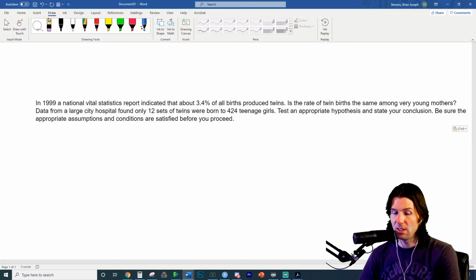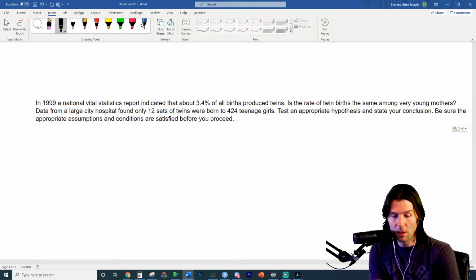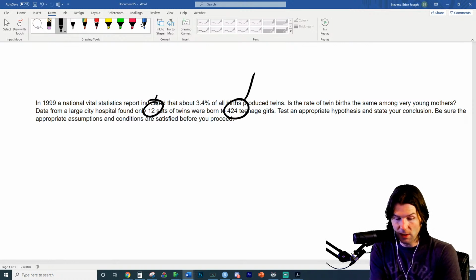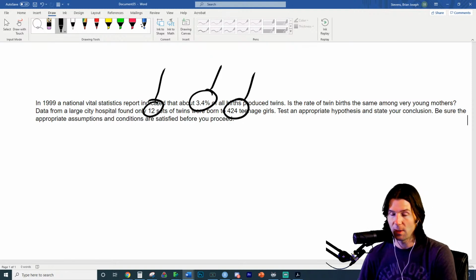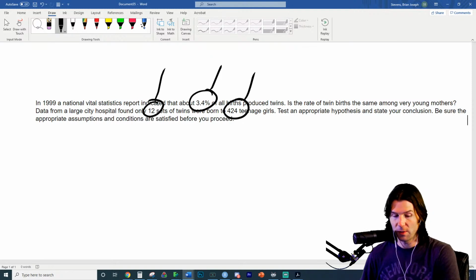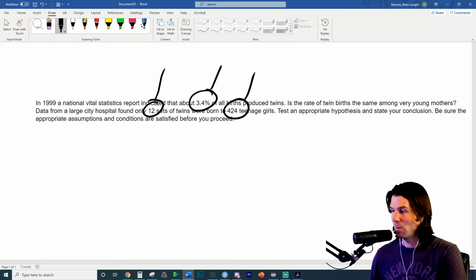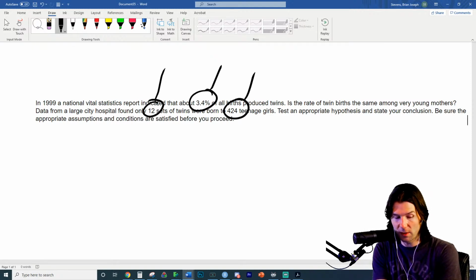What is the 17 sets of twins in notation? And what is the 422 girls? Or for yours, what is the 17 and 520? So what are those in notation? It's a tricky one. I'll put everything here that we need to identify.